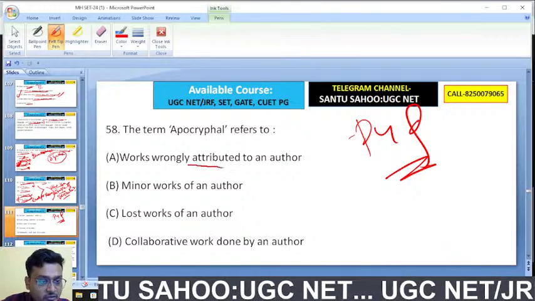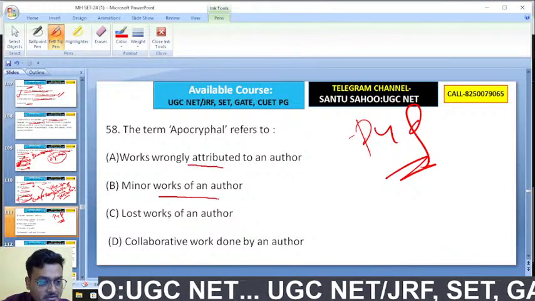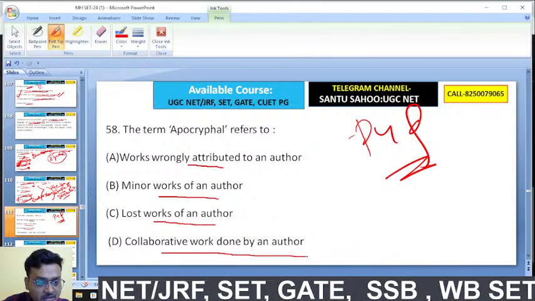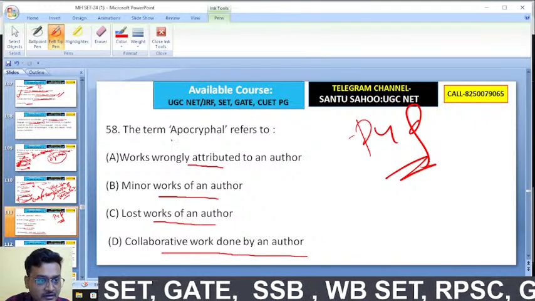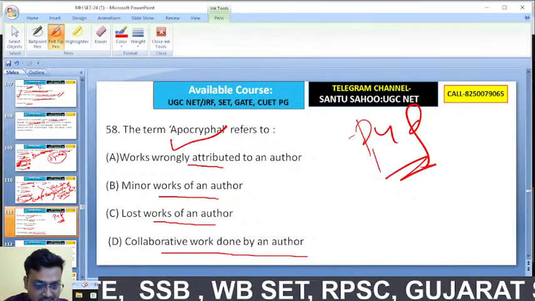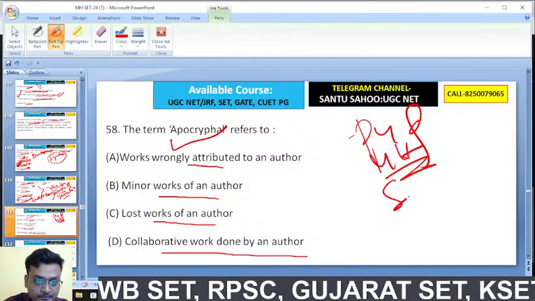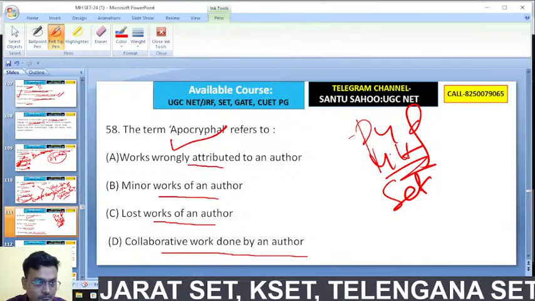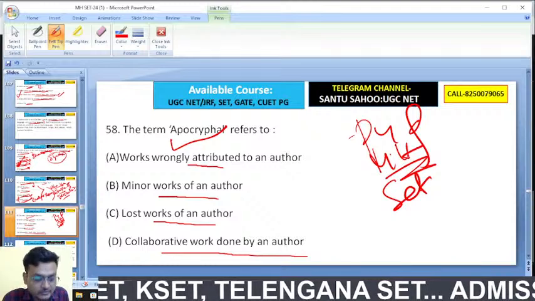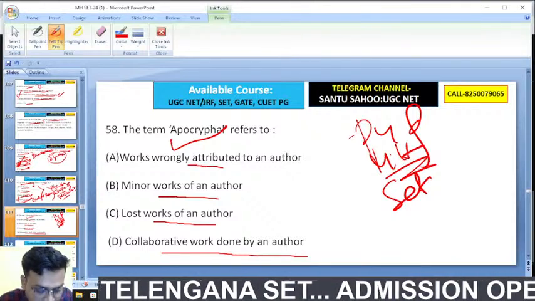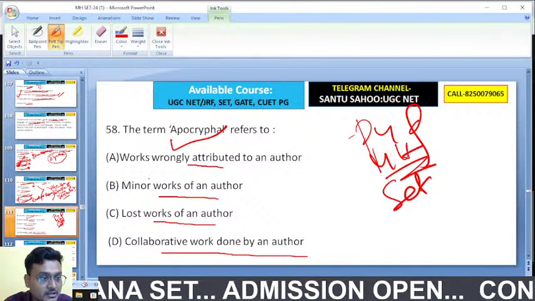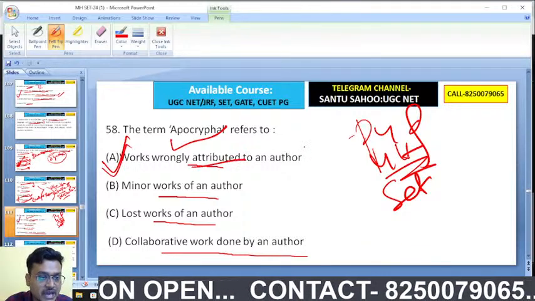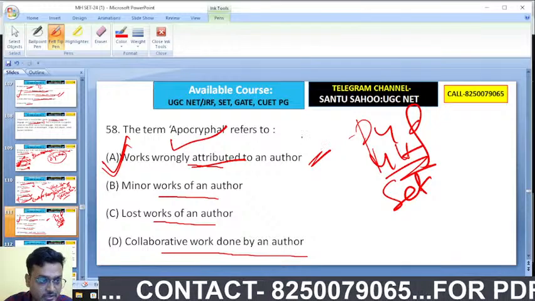The term apocryphal refers to works wrongly attributed to an author, minor works of an author, lost works of an author, or collaborative work done by an author. What is apocryphal? That is actually a PYQ of MA SET. Very good. Well done, Saurabh. Here, the works wrongly attributed to an author is actually apocryphal. So A is the right answer.